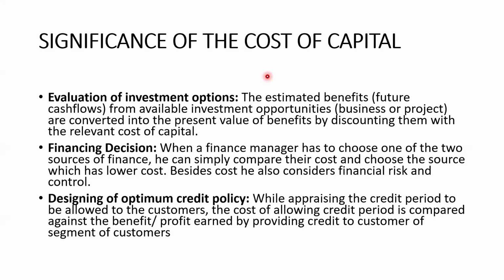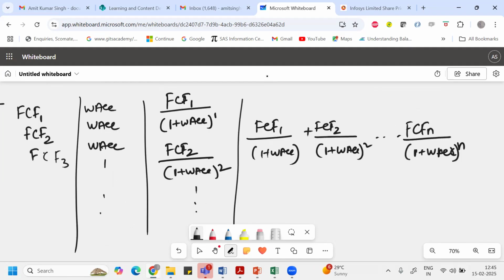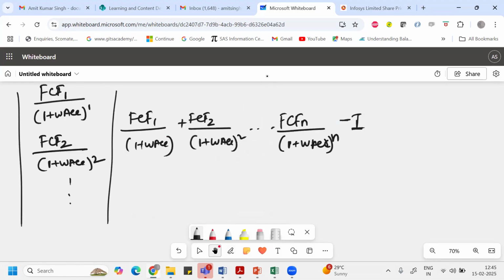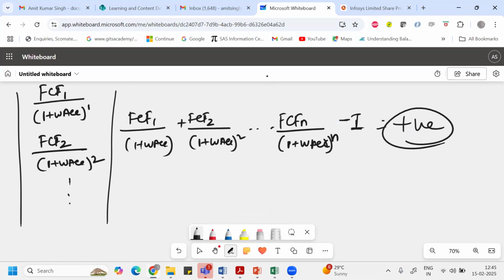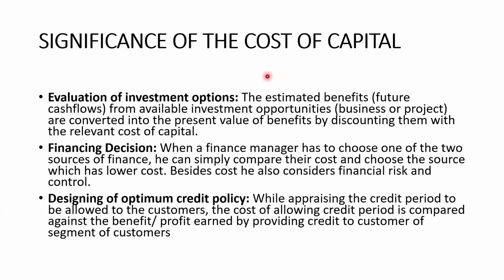This gives the present value of the expected benefit we can get from the available investment option, and we compare that with the initial investment required to do the business. If this turns out to be positive, then working on this project makes sense.